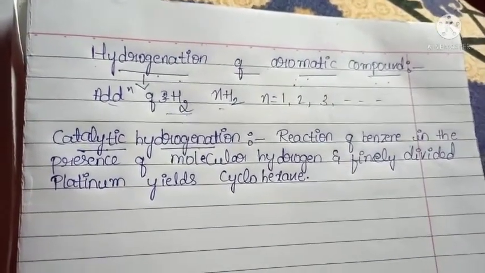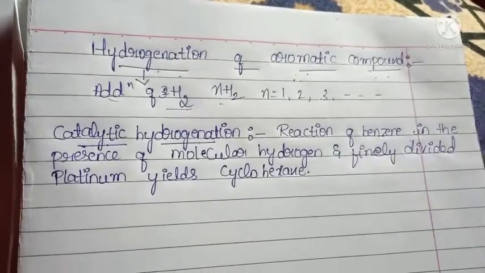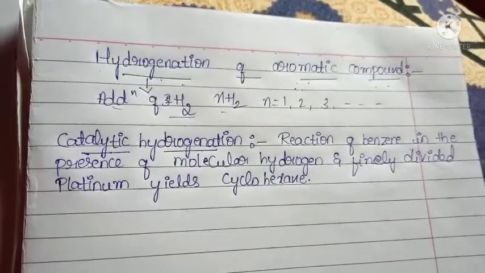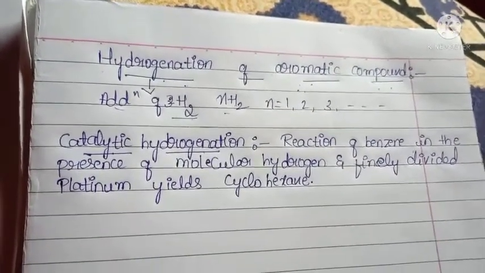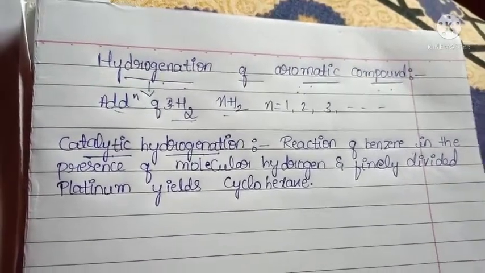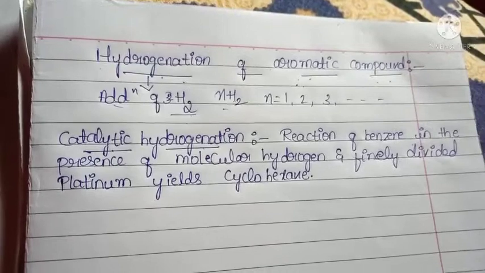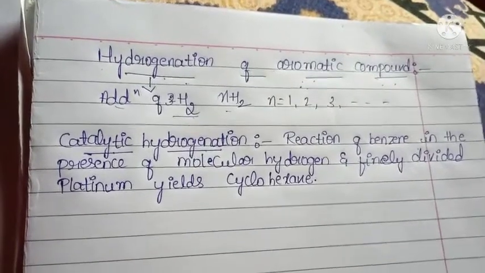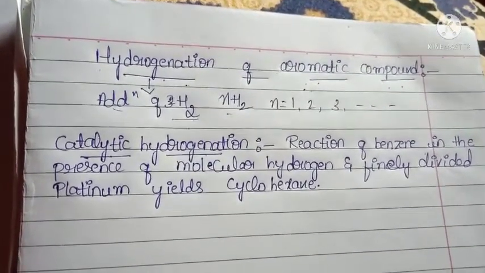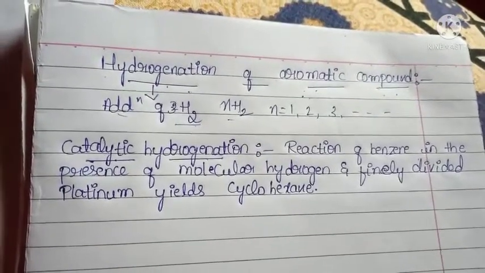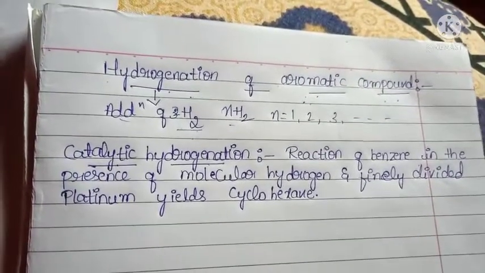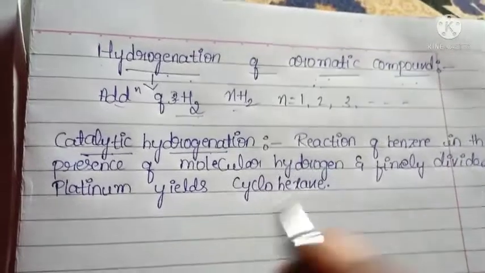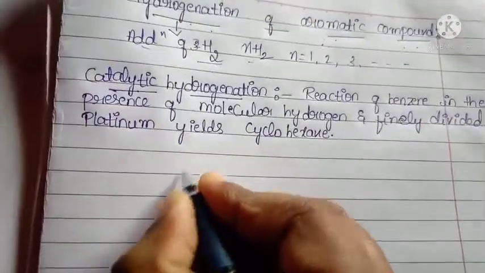And in that, why do we use a catalyst in the reaction? Because it increases the rate of the reaction. It means the reaction completes very fast compared to without catalyst. With catalyst the reaction completes fast, without catalyst the reaction completes a little bit slowly. So that's why the catalyst is used. Here catalytic hydrogenation means reaction of benzene in the presence of molecular hydrogen, with the catalyst platinum. It gives cyclohexane.